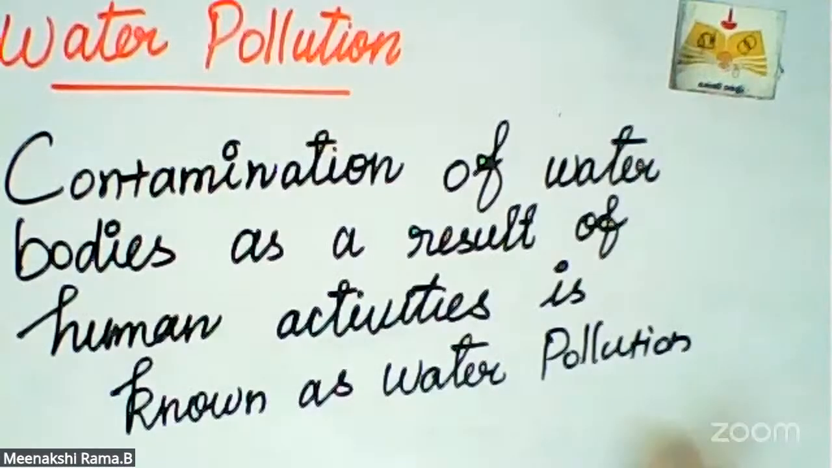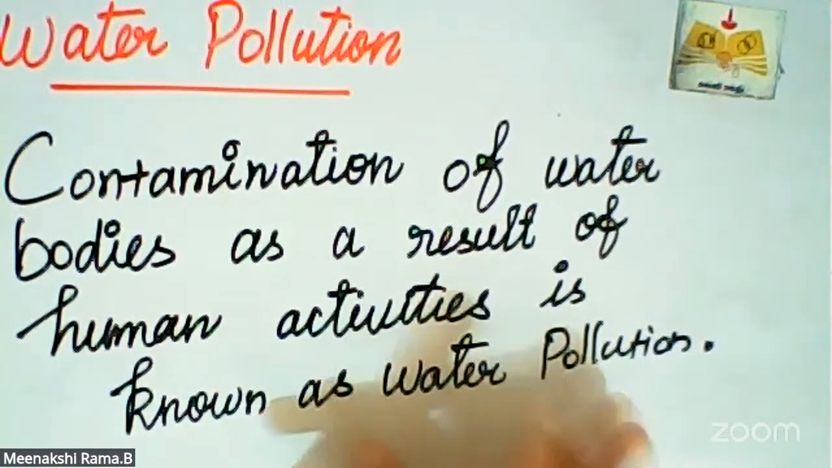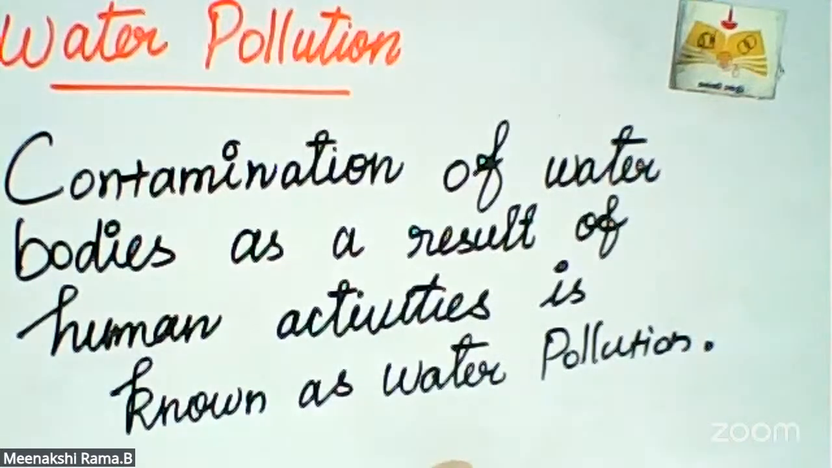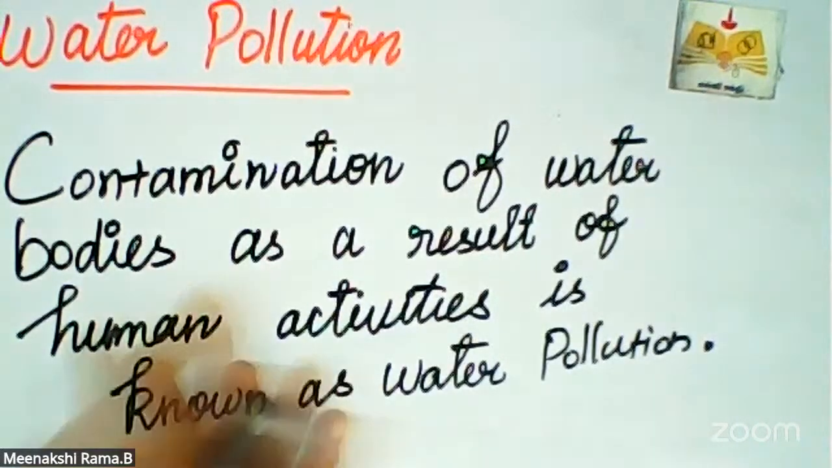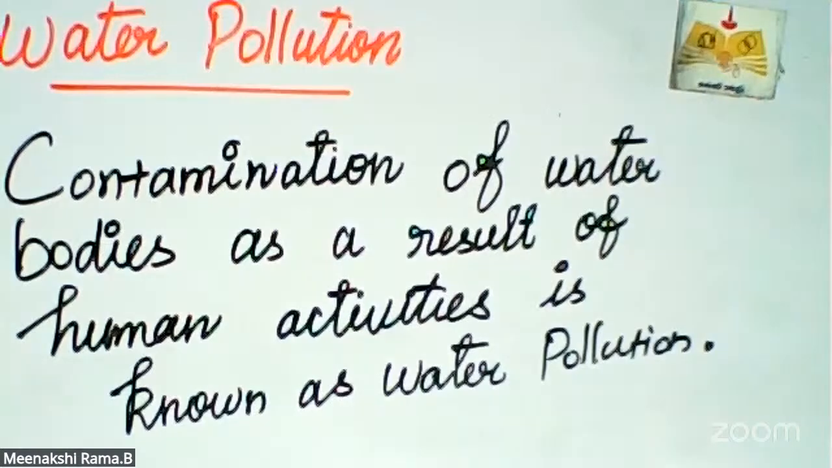Good evening, students. In 8th standard science, today's topic is water pollution. What is the concept of water pollution? Water pollution is the contamination of water bodies as a result of human activities. Who contaminates the water? Human beings only contaminate the water. So that concept is known as water pollution, contamination of water bodies as a result of human activities.